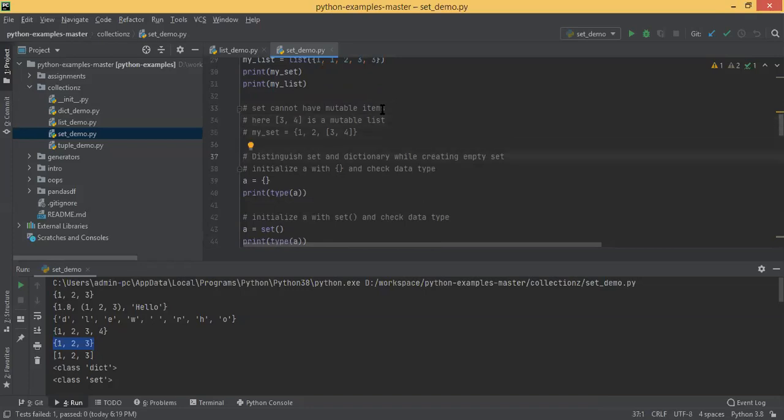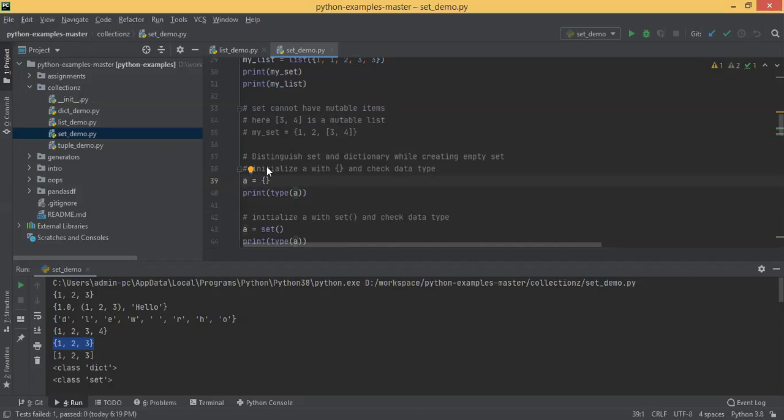And how to distinguish a set and a dictionary? Both are using curly braces, isn't it? Here I created A equal to an empty set, actually. We are using curly braces to create a set, right? Curly braces are also used to create a dictionary, key-value pairs.